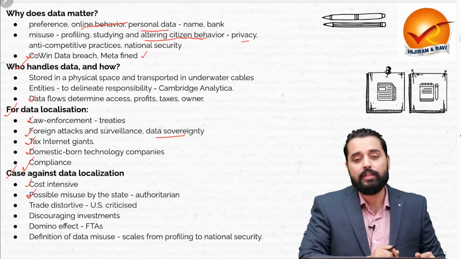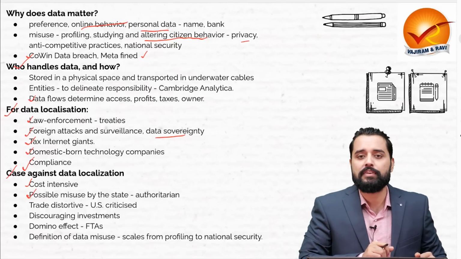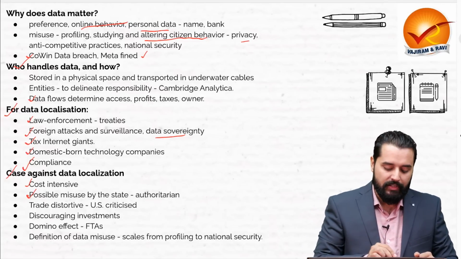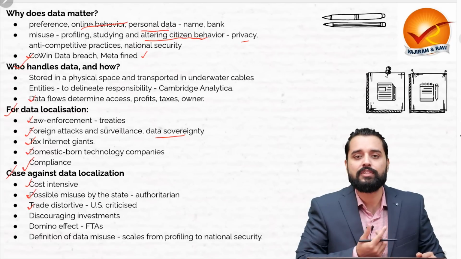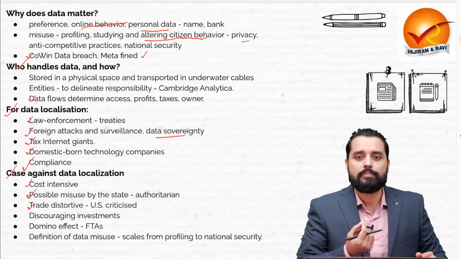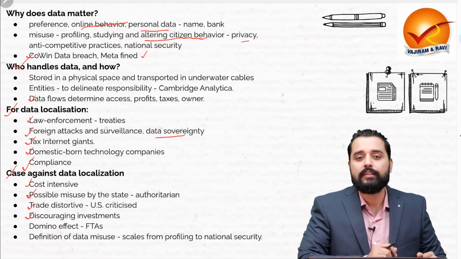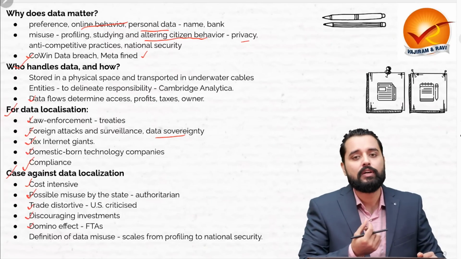And there is a possibility of misuse also by the state, because some social media firms like Facebook say that some authoritarian states will be misusing that data if it is stored within the confines of that country. And the USA has criticized that this will lead to trade distortion, because the USA has said the data localization norms that India is proposing are most discriminatory. Then it might lead to discouraging of investments also, and it will lead to a kind of domino effect.